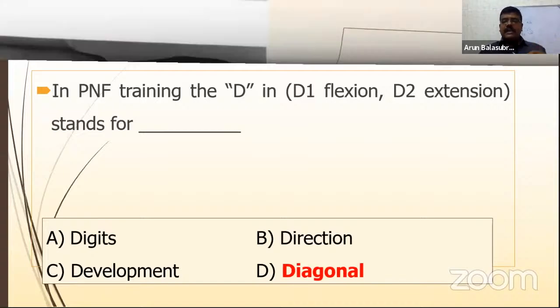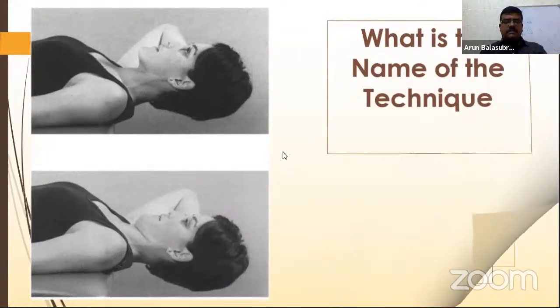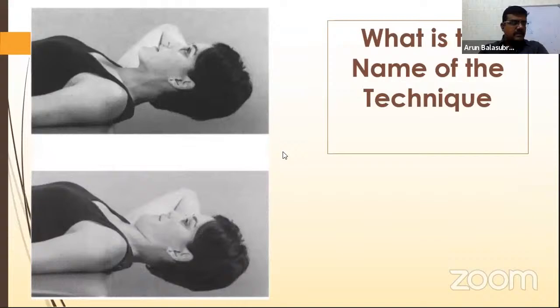Right, so everyone has the correct answer here. Okay, this is one of the McKenzie manual therapy techniques. What is the name of the technique? And how many thoracic vertebrae does the patient have to come outside? Two questions. What is the name of the technique? And how many thoracic vertebrae does the patient have to come outside?